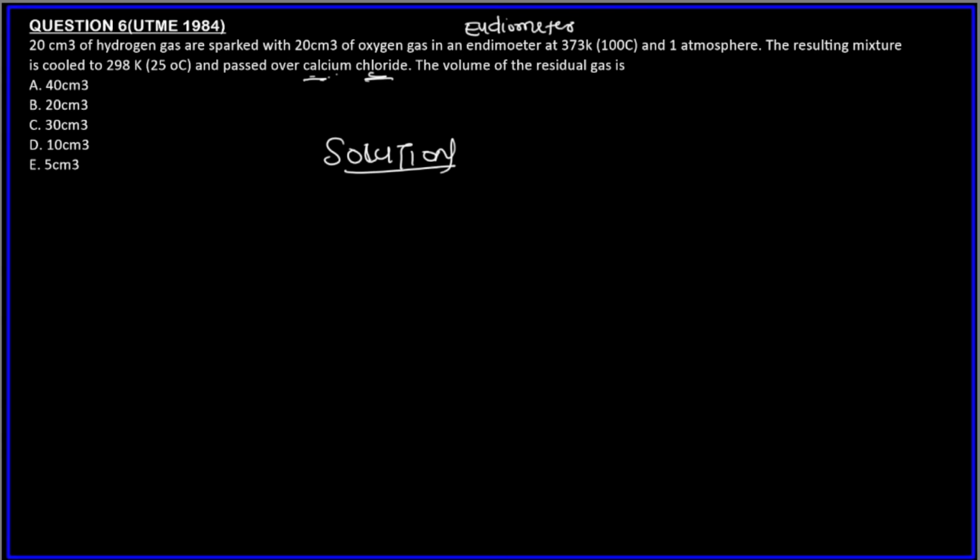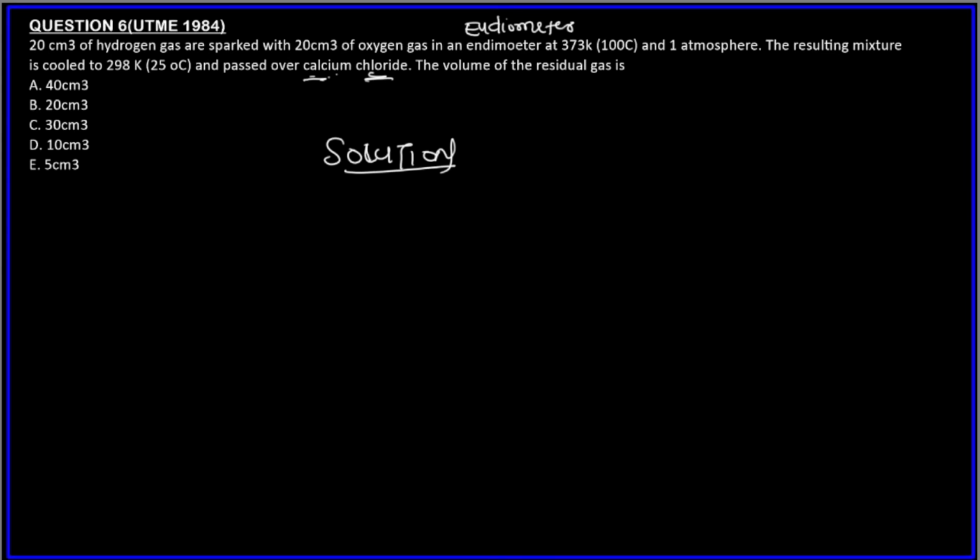It is used to measure volume changes in gas mixtures during reaction. So it's not really necessary, but then eudiometer. The resulting mixture is cooled to 25 degrees and passed over calcium chloride.